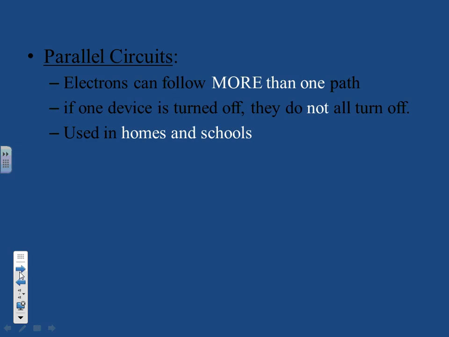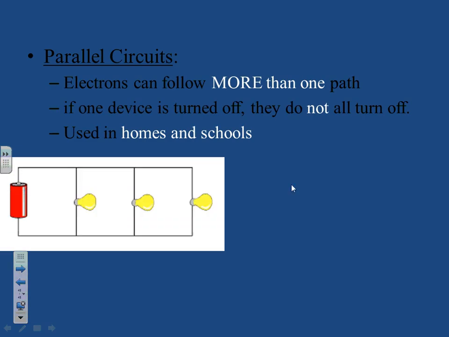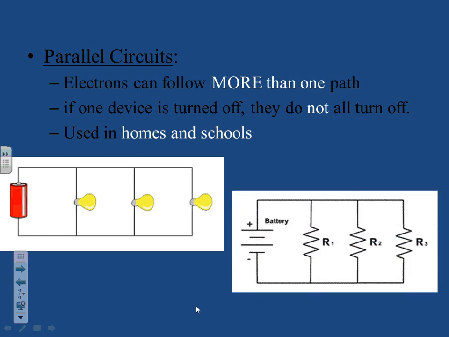A parallel circuit is better. It follows more than one path. Most of our homes and our schools are wired this way because if one goes off, the whole school won't lose electricity. Maybe some of you kids would like that, but the teachers wouldn't. So each classroom is wired with its own separate wiring. In your house, the same thing.